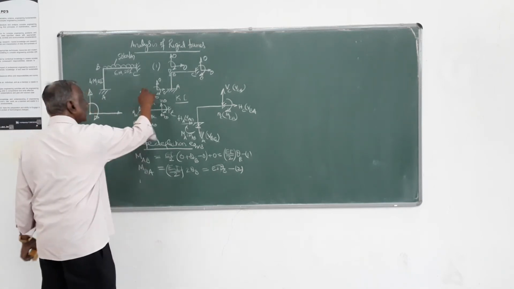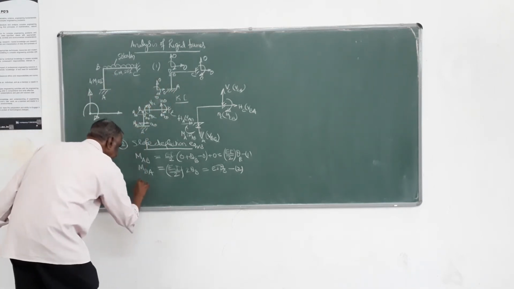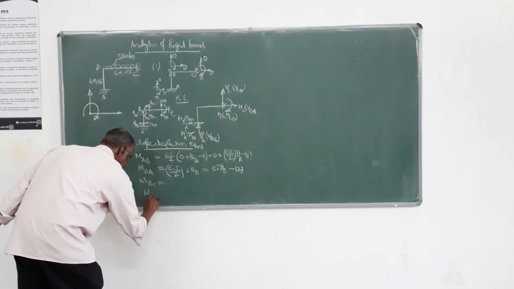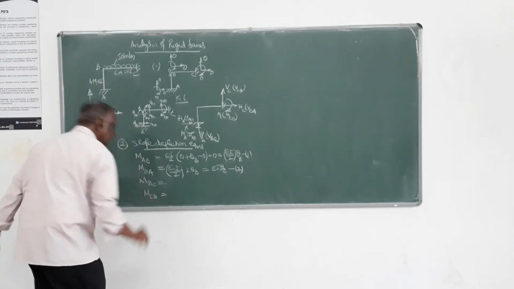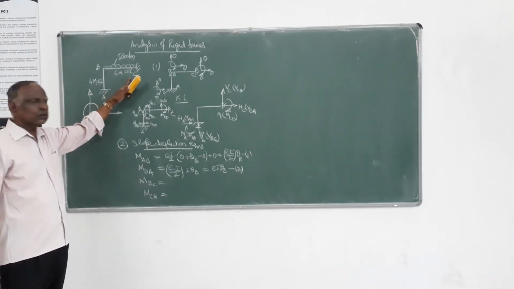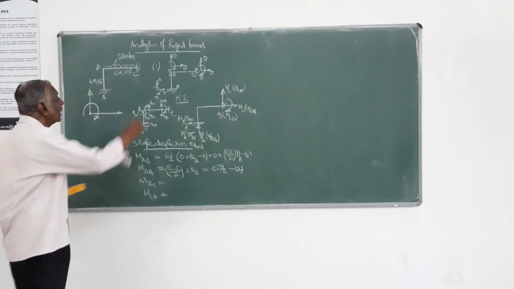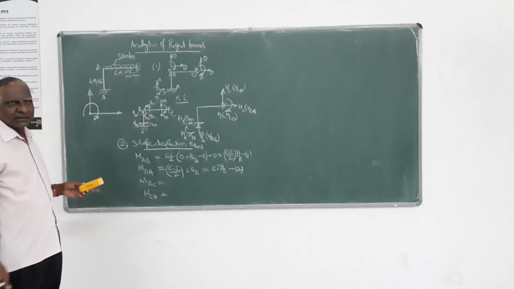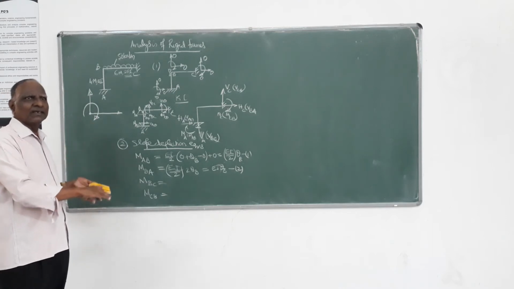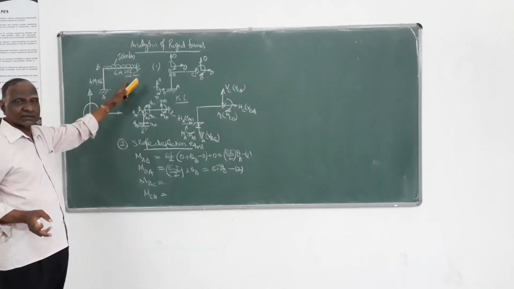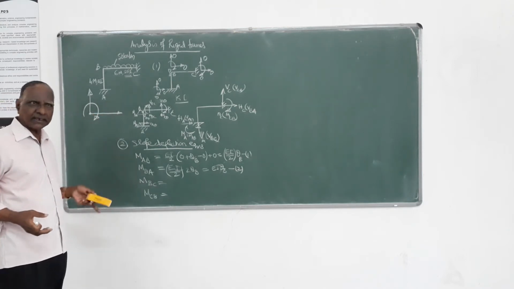Next you can take the other member BC, MBC and MCB. MBC is 2EI by L, and here it is 2 into 2EI. Always see this in the given example: some will be 2EI, some will be EI or 3I, whatever it is, you have to observe thoroughly the data given in the problem.